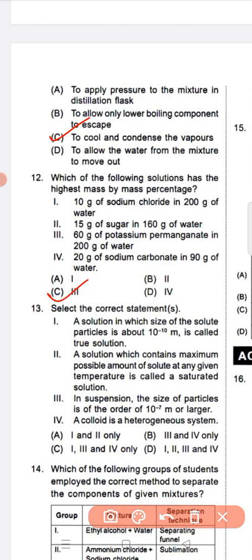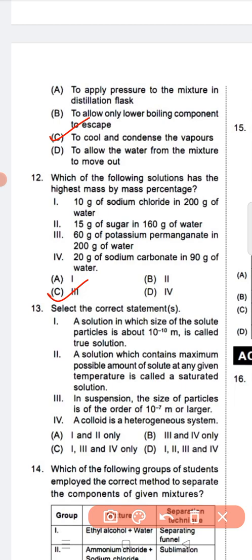So option C is the correct answer, because 60 grams of potassium permanganate. Mass percentage means what? Mass percentage means mass of the solute divided by mass of the solution into 100. So if the mass of the solute is high, then the value will be more. So 60 grams of potassium permanganate is dissolved in 200, so the value of this will come more. So 12C is the correct answer.